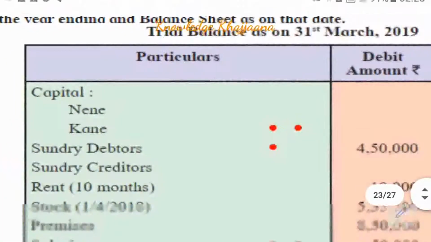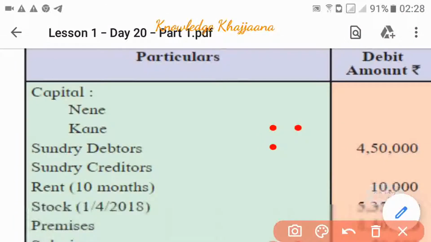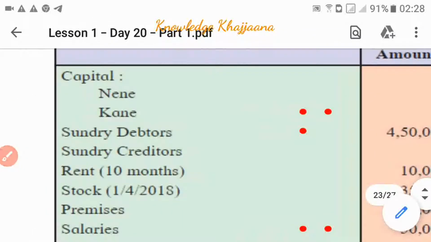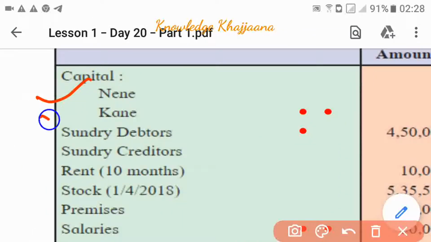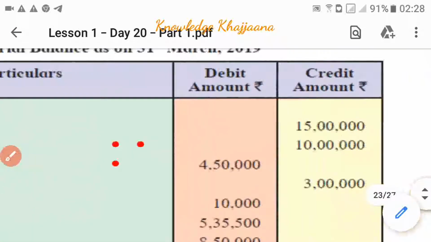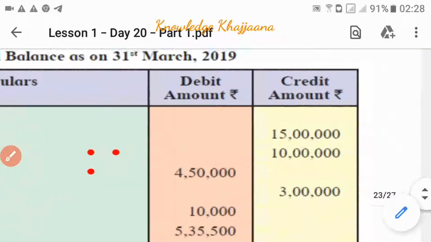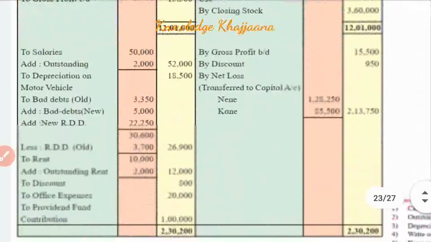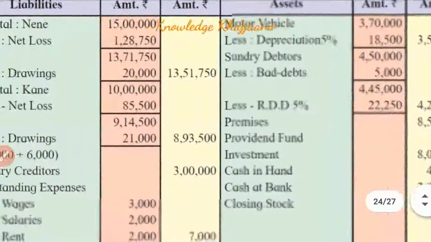Where will we record it? It is given on the credit side, so we record it to the balance sheet, under capitals.